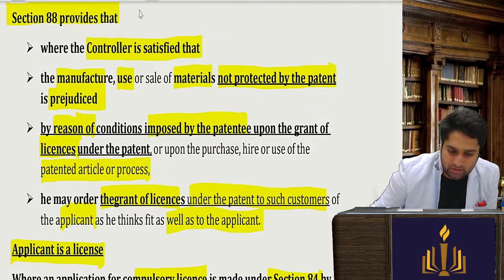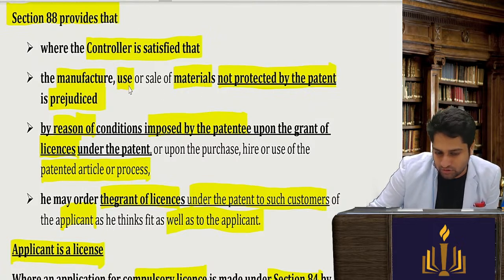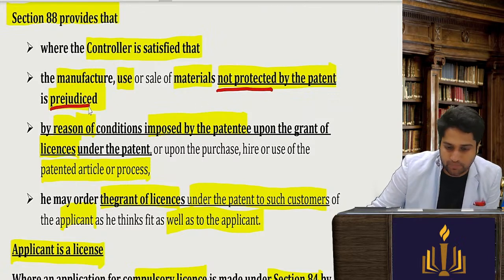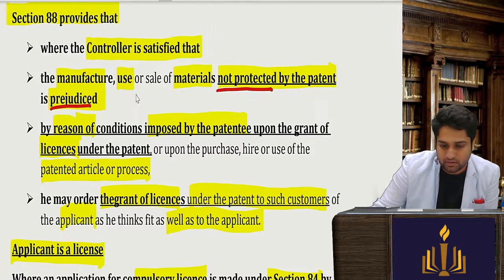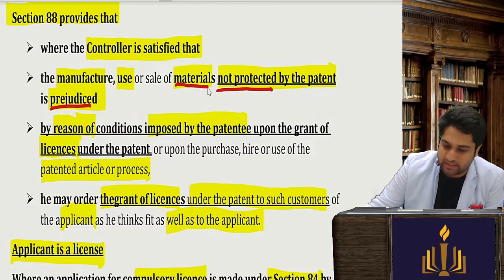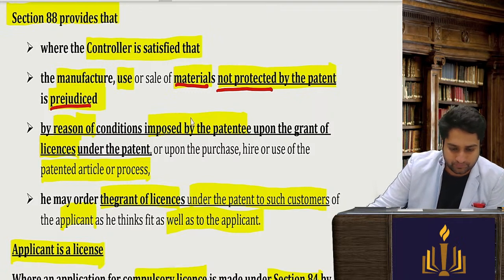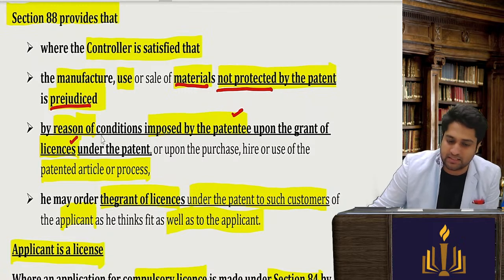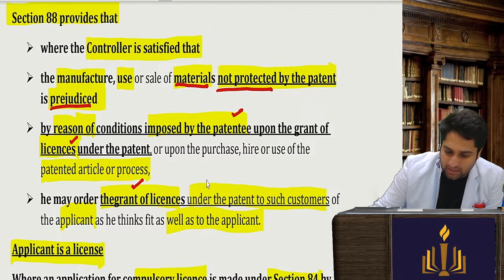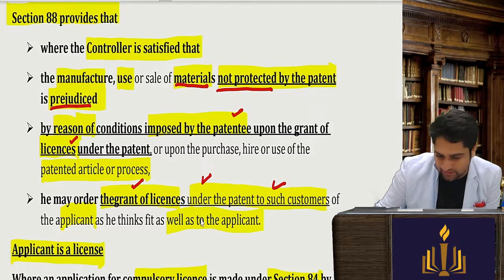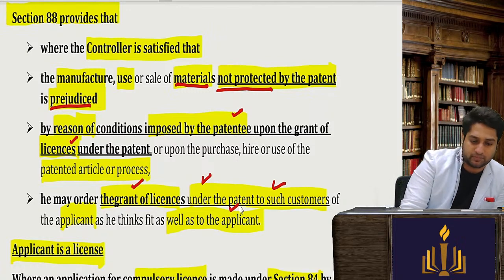If the controller is satisfied that the manufacture, use or sale of materials not protected by the patent is prejudiced by reasons of conditions imposed by the patentee upon grant of the license under the patent, he may order the grant of the license under the patent to such customers of the applicant as he deems fit, as well as to the applicant.